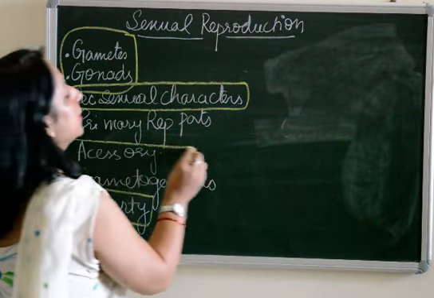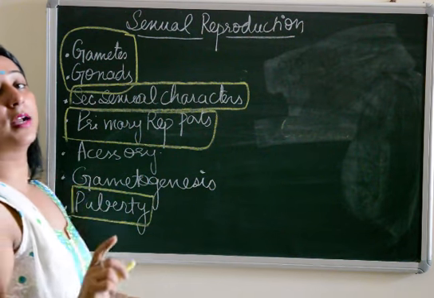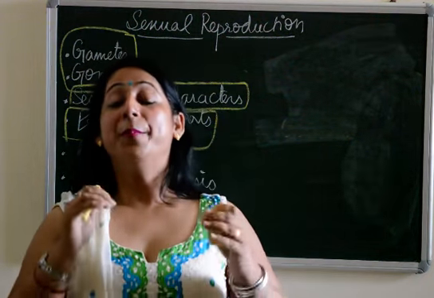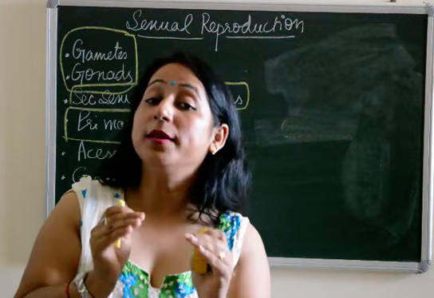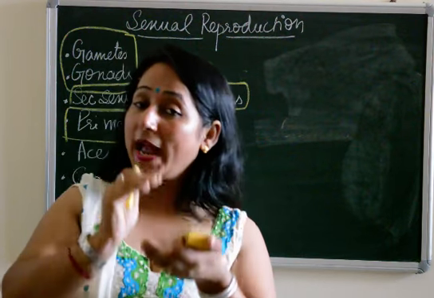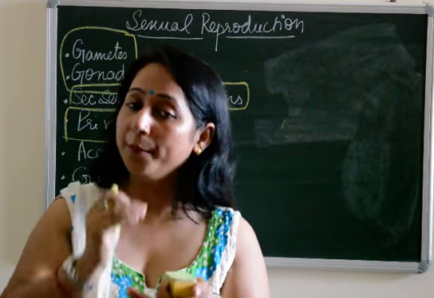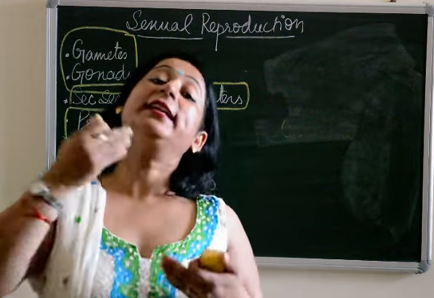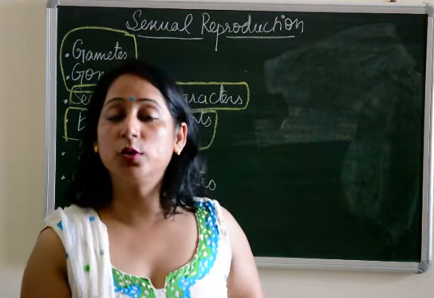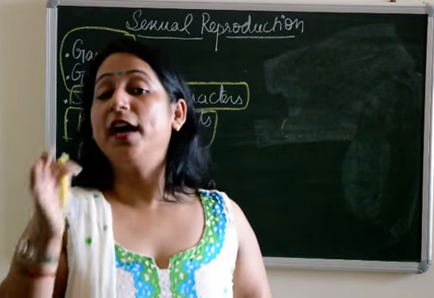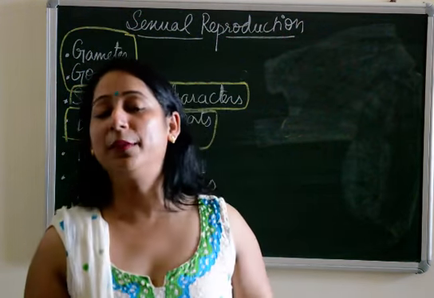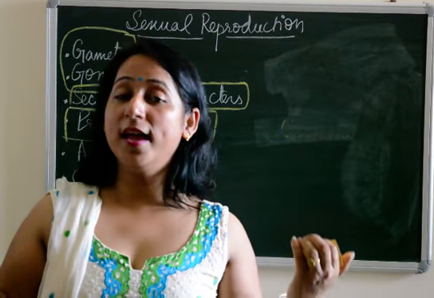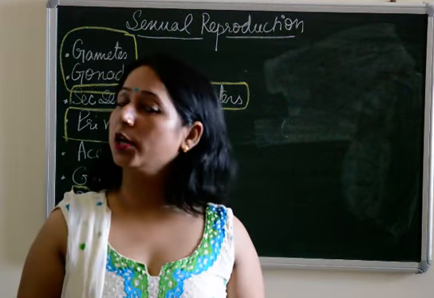Now after that, the next part is primary reproductive parts. I'll be using these terms again and again in my next videos. Primary reproductive parts, primary, very important. The primary reproductive parts are the parts of the male or female reproductive system which directly take part or directly help in the process of reproduction and fertilization. Very important primary reproductive parts in males and females are testes and ovaries, because if they are not there, the initiation of the process of reproduction will not take place.